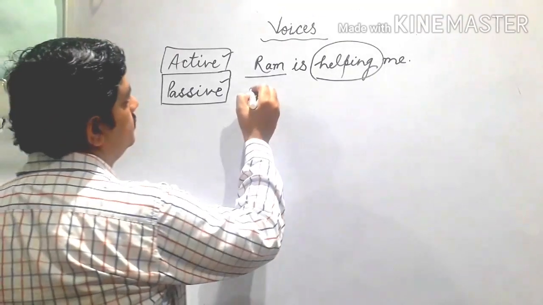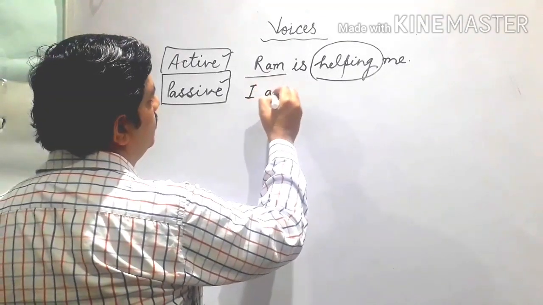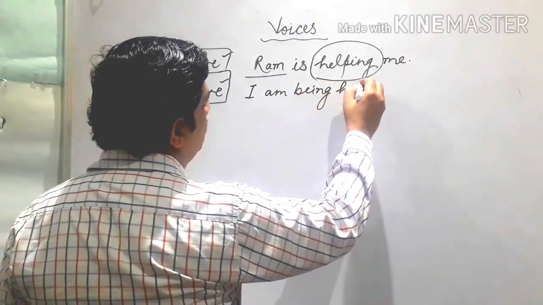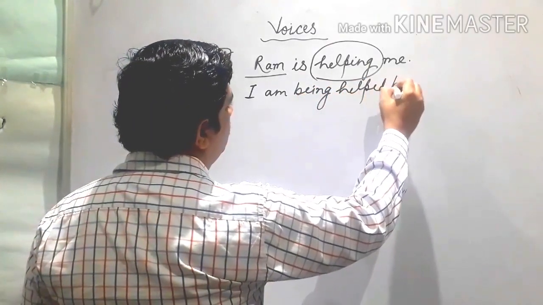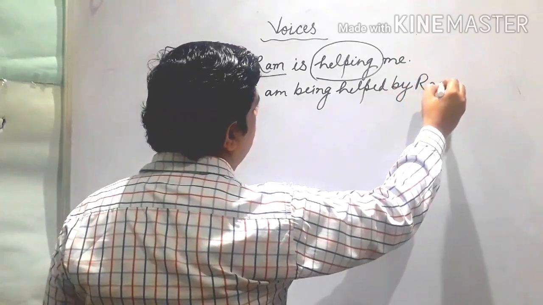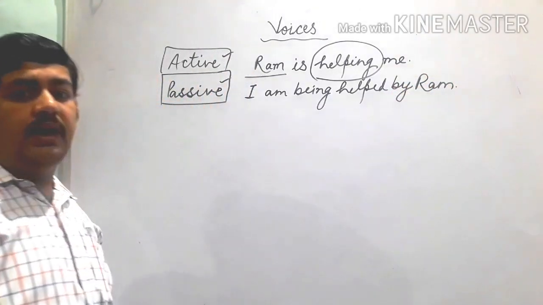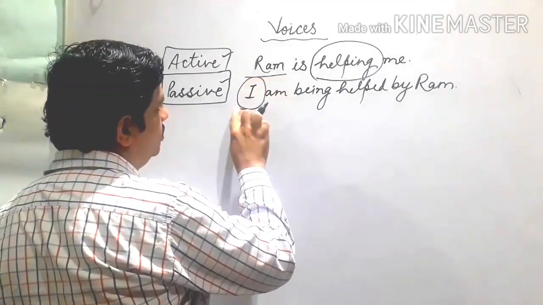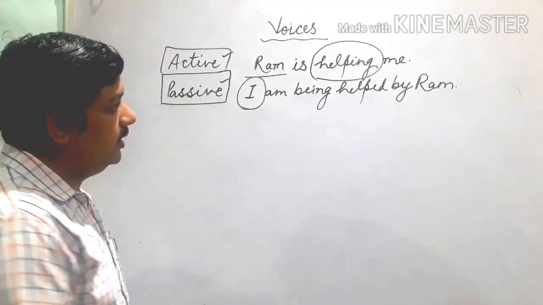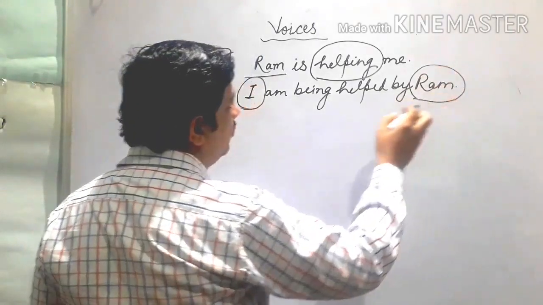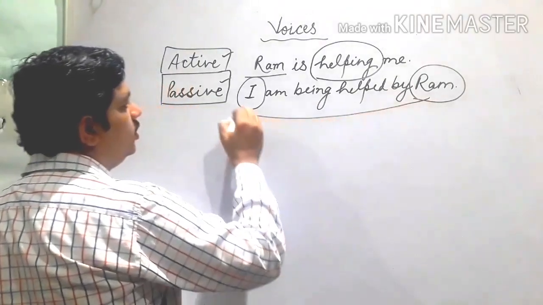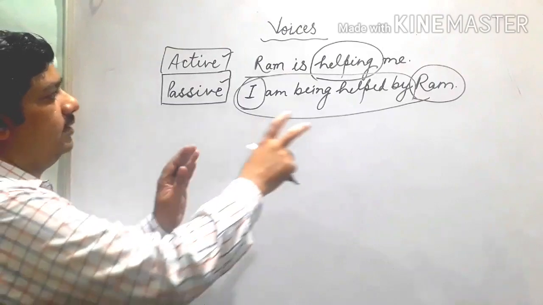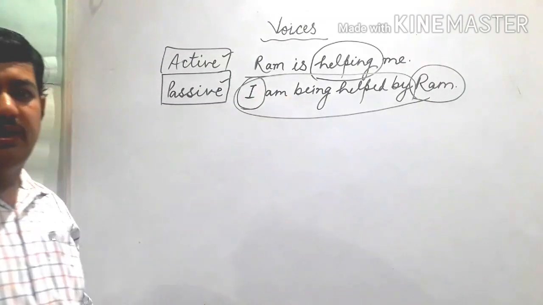Next sentence. I am being helped by Ram. See this word, I, this pronoun, this subject, it is not active here. Still active is Ram. But here we are told what is the activity in which the subject is.